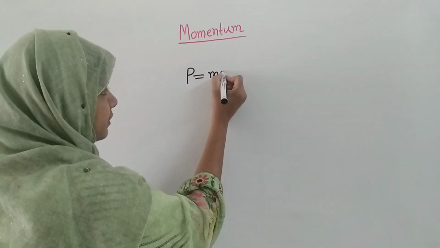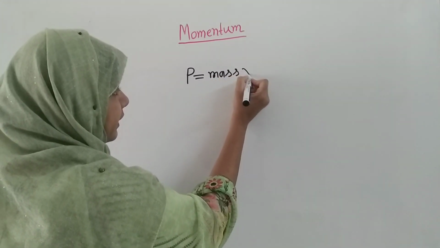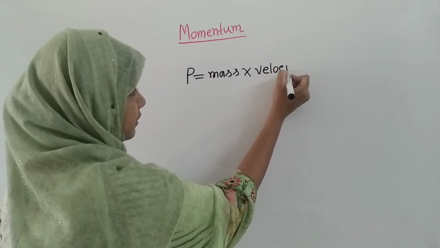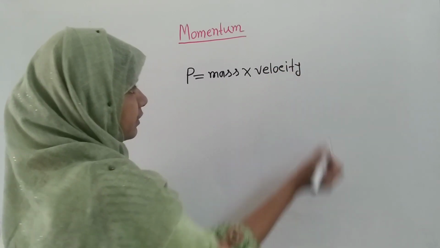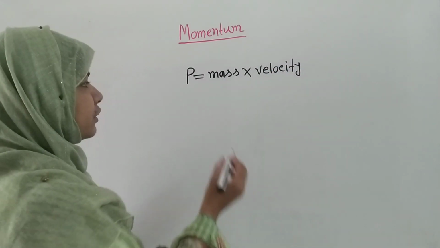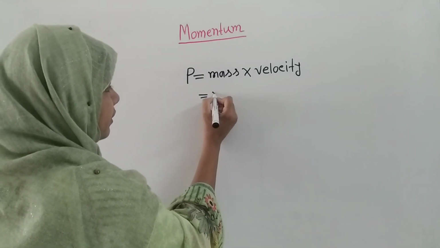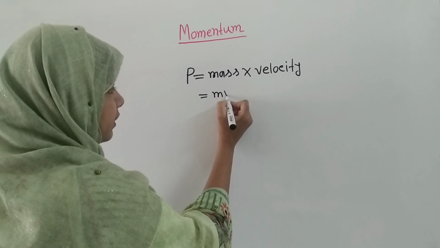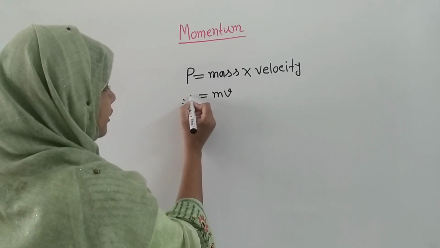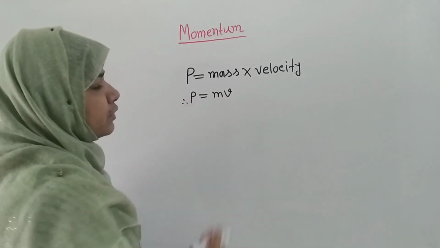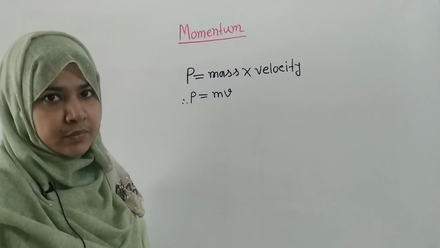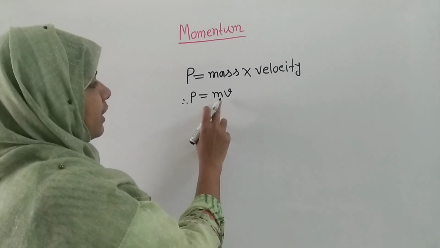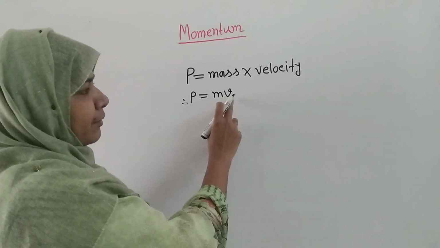mass into velocity. And you know that mass is denoted by m and velocity is denoted by v. So we can write that momentum P is equal to mv. Now from the equation you can see that P is equal to mv.